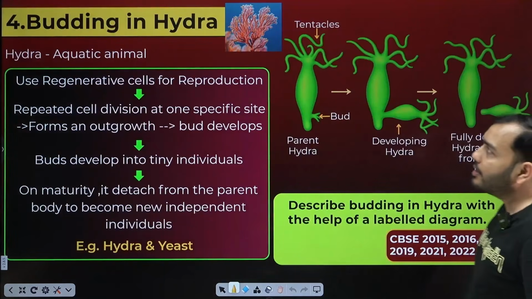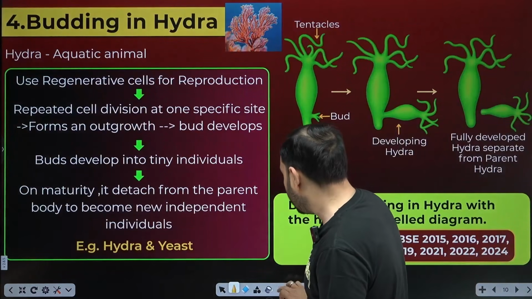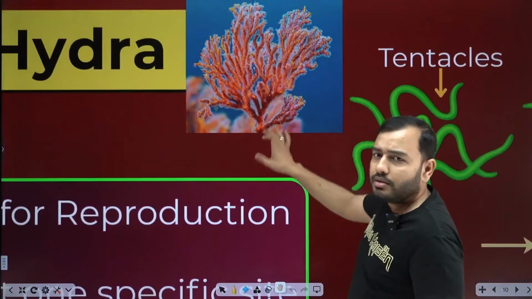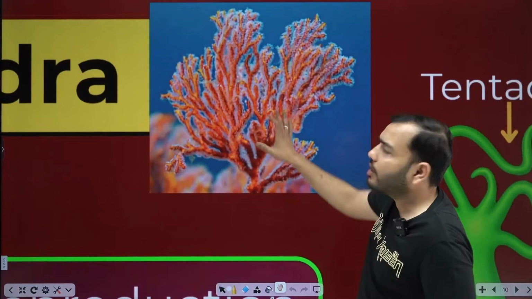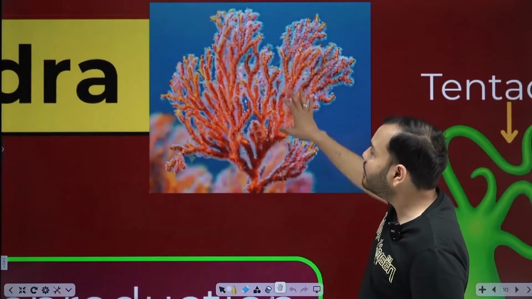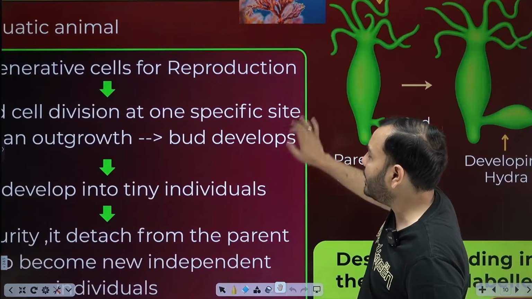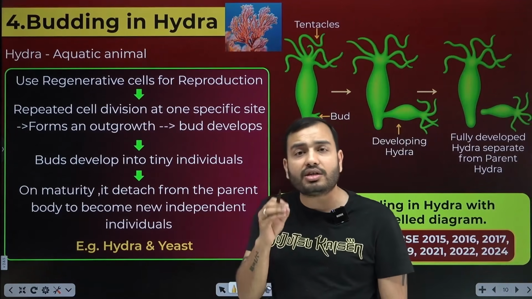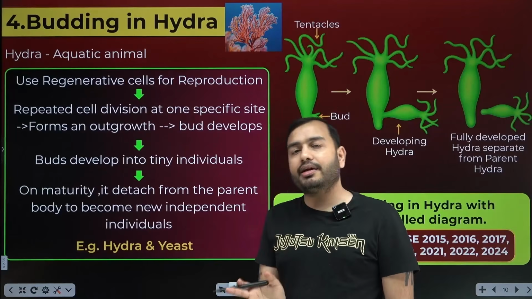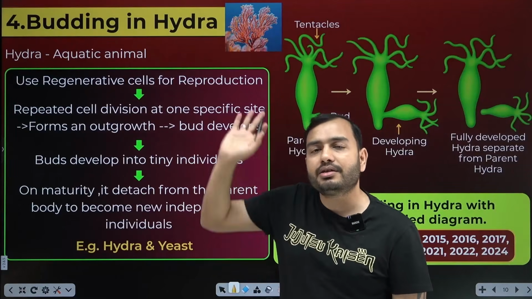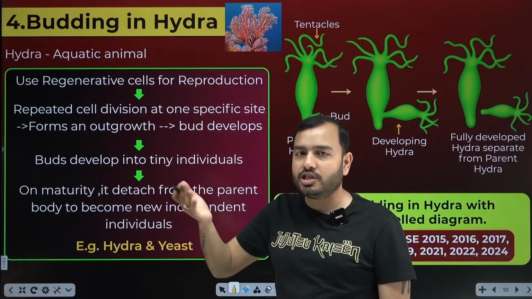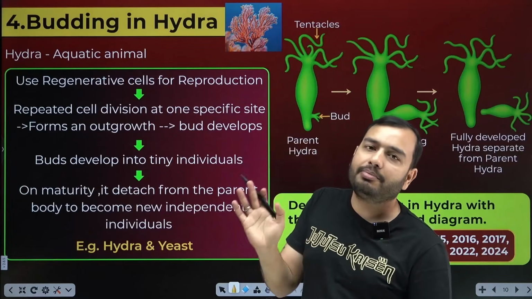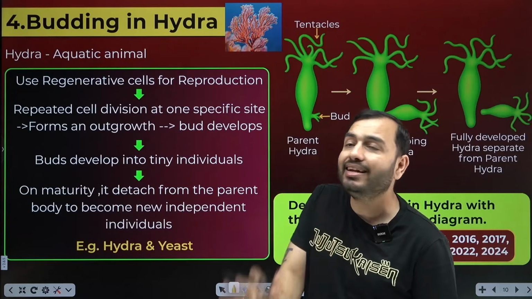Okay. Next is budding in hydra. What is hydra, beta? You must have seen this animal inside the sea somewhere on National Geographic. In the ocean, there is an aquatic animal, not a plant. We call this hydra. Now, beta, hydra has some special type of regenerative cells, just like planaria had. Hydra also shows regeneration. If you cut it, it still forms a new one. The same thing that planaria was showing. But the method NCERT teaches, which is asked in the exam, is budding in hydra.